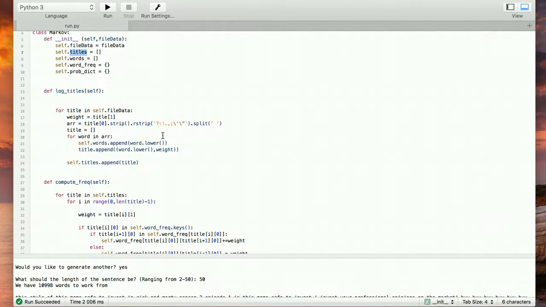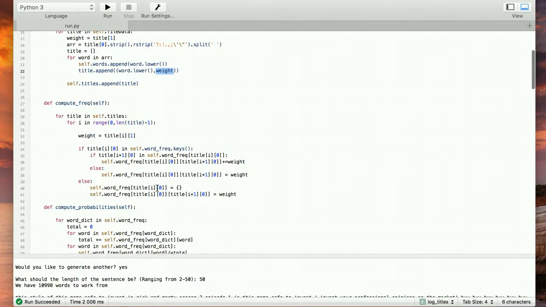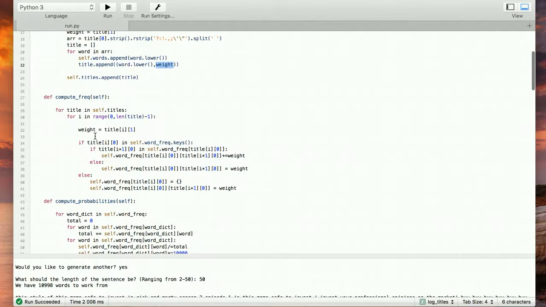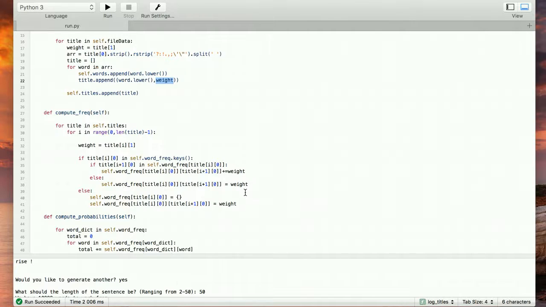This array called titles stores things of the form, like I said, the title and the weight, which is a number. Then we compute the frequencies of each title, and basically what we're looking for here is the word and the word that comes next to it. Then in a dictionary we set, say the word is Rick, in the sentence Rick and Morty, the next word would be and. So we go to that i+1 word and we say and.